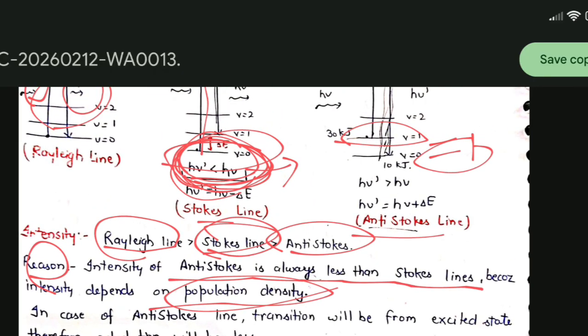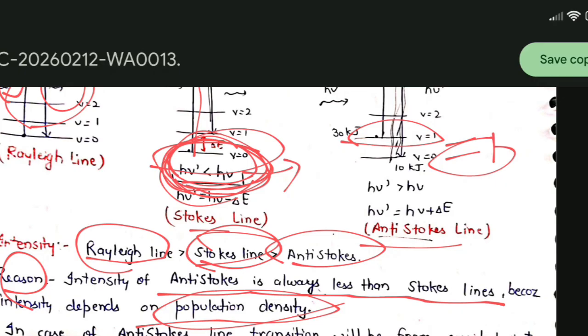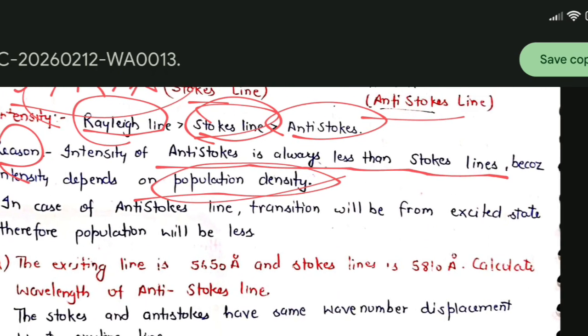If you compare the energy, then anti-Stokes lines have higher energy than Rayleigh lines, and then Stokes lines. We can see the wavelength comparison between these lines: as wavelength is reciprocal of energy, it will be the reciprocal of this.